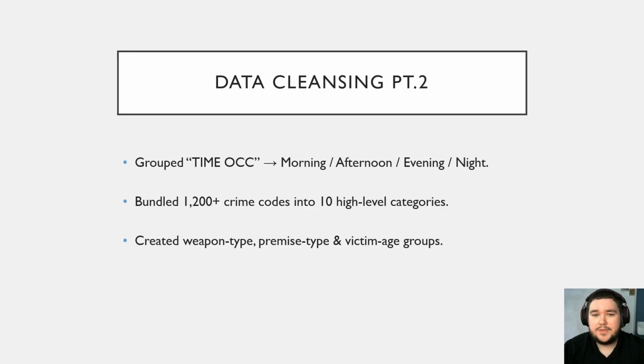I also created groups for different weapons, like battery weapons, arson, and stuff like that. The premises where these crimes and incidents occurred, either a neighborhood, some kind of commercial building, industrial building, you name it, I grouped it into those, as well as the victim ages, like baby, teenager, adult.